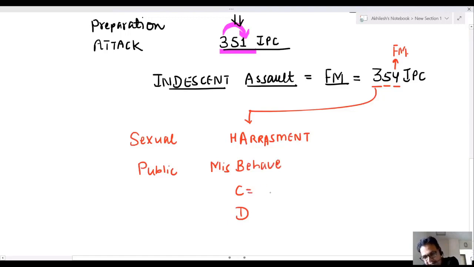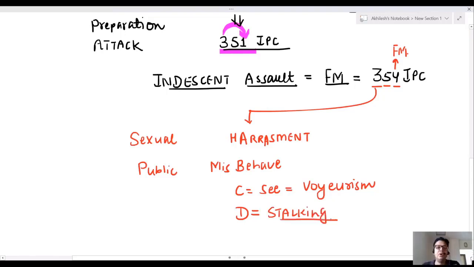C, I can convert C into this C. Sir, C, if you see any female, this is known as voyeurism. D, D का मतलब आपकी डिमांड बढ़ना. डिमांड बढ़ती है तो आप उसका पीछा करते हो. That is stalking.